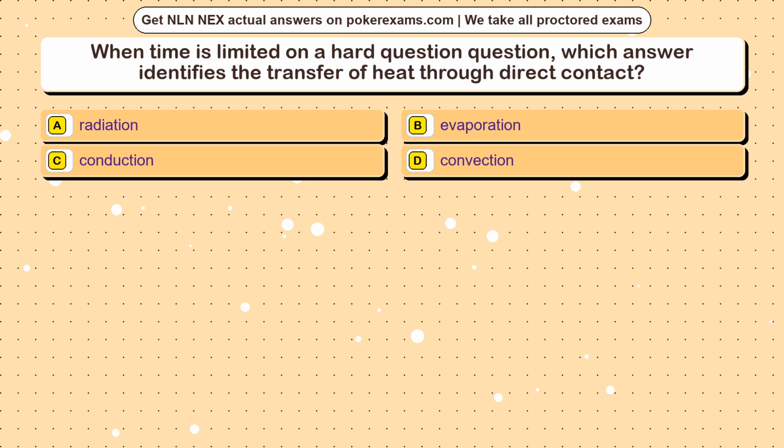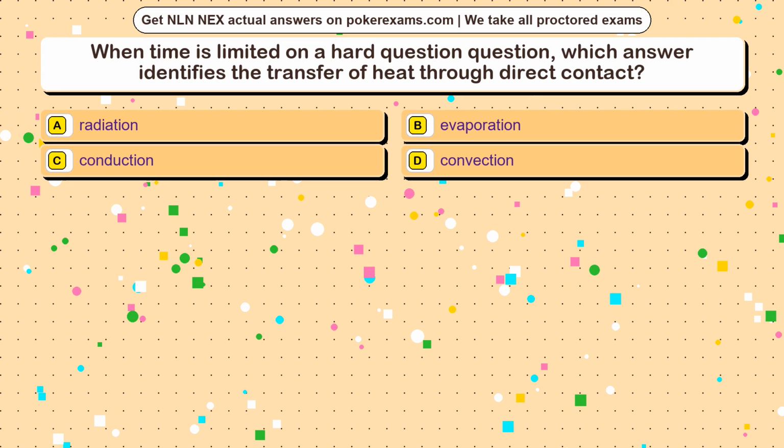Question 5. When time is limited on a hard question, which answer identifies the transfer of heat through direct contact? Option A, radiation. Option B, evaporation. Option C, conduction. Option D, convection.